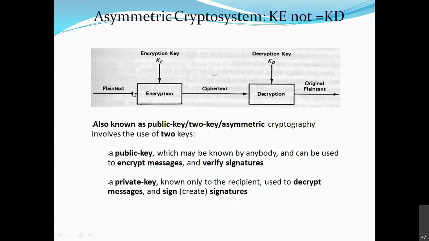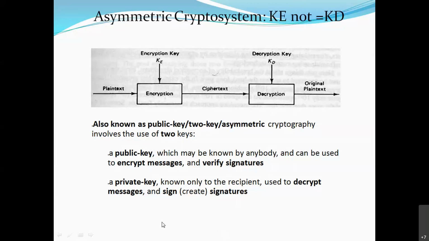Now, what is another name? It is also known as public key cryptography, two key cryptography, asymmetric cryptography. What were the names for symmetric key? Single key, right? Then secret key. In symmetric key, we use a secret key. In asymmetric, we use public or two keys. Here, a public key may be known by anybody and can be used to encrypt messages and verify signatures. And the private key is known only to the recipient, used to decrypt messages.